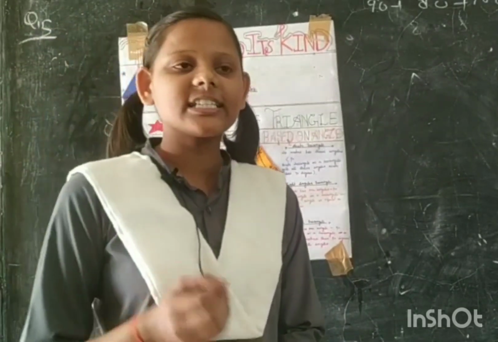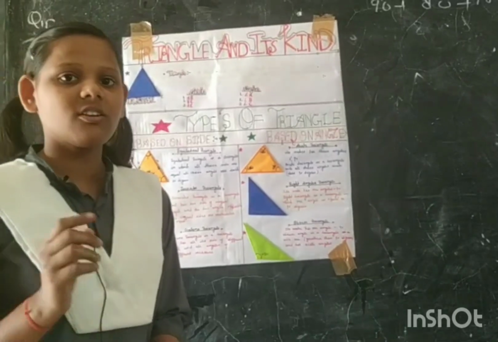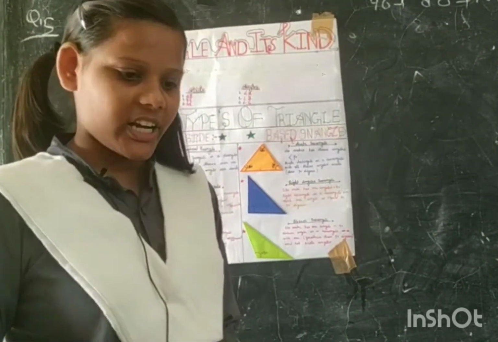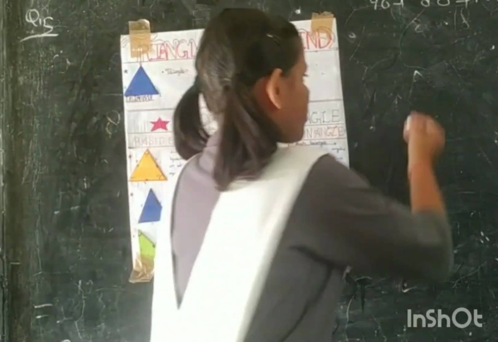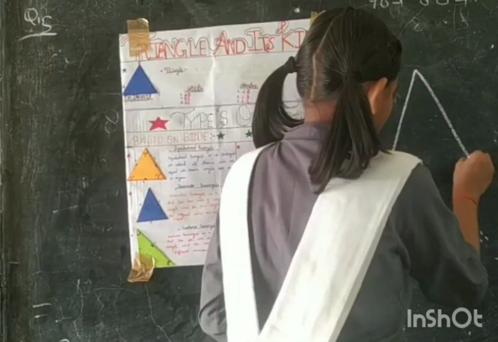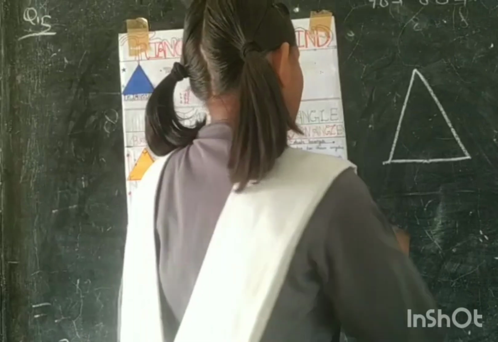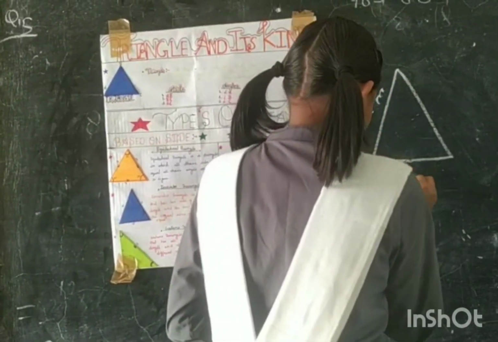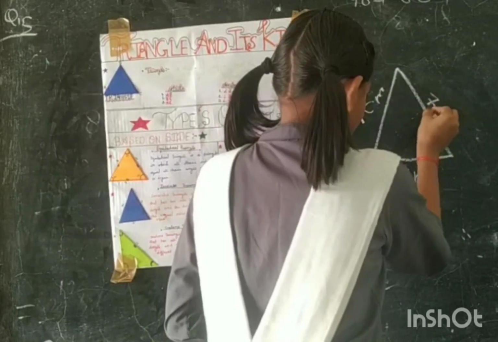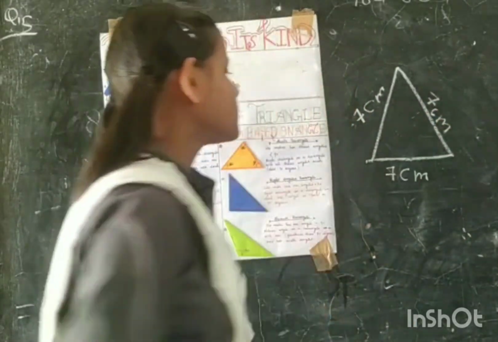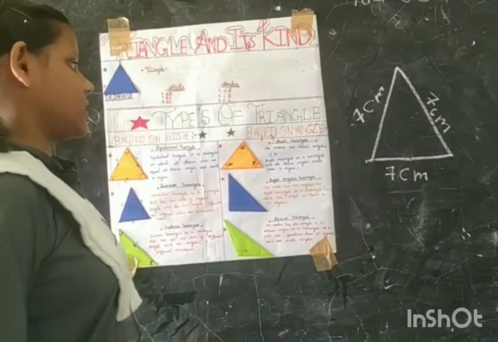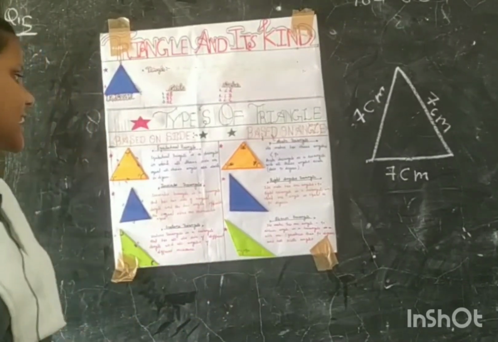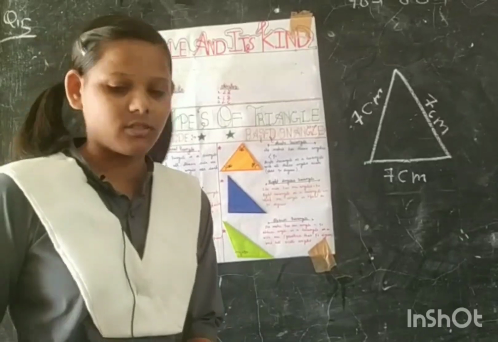Types of triangle. It is classified into two types. First, based on sides. So first, equilateral triangle. What is an equilateral triangle? First we made an equilateral triangle and gave values. So all sides are equal. It is called an equilateral triangle. Definition of equilateral triangle: an equilateral triangle is a triangle in which all sides are equal.